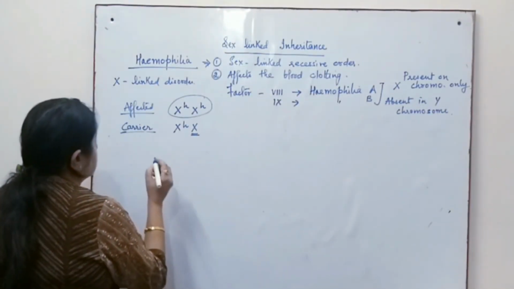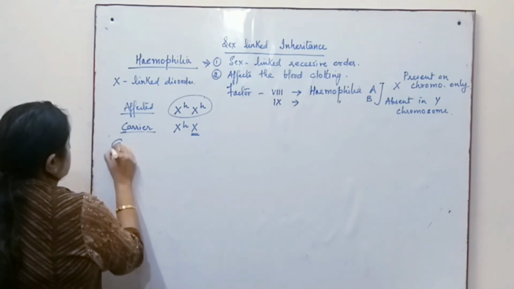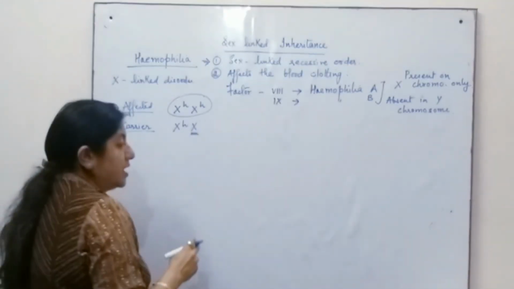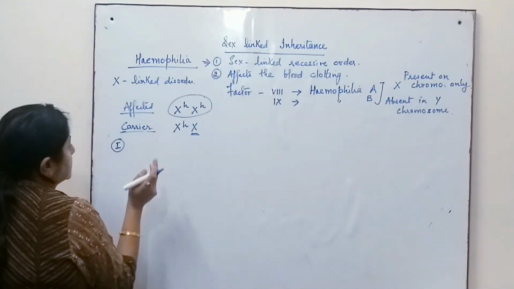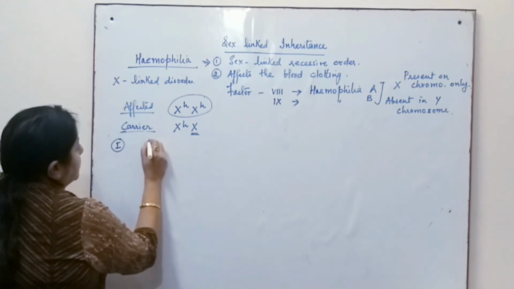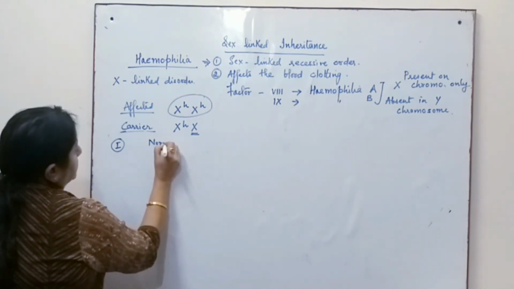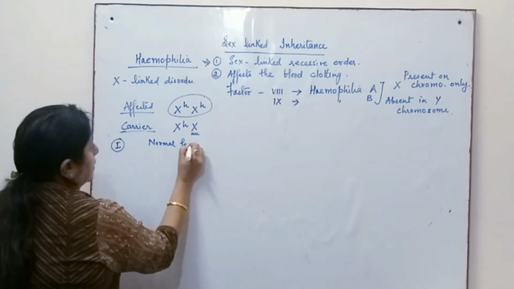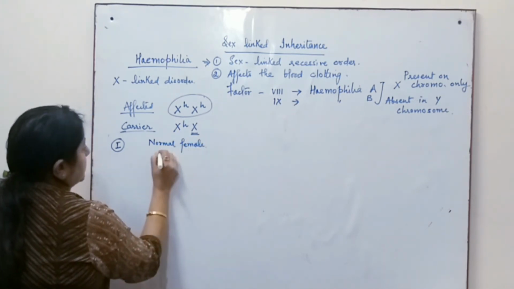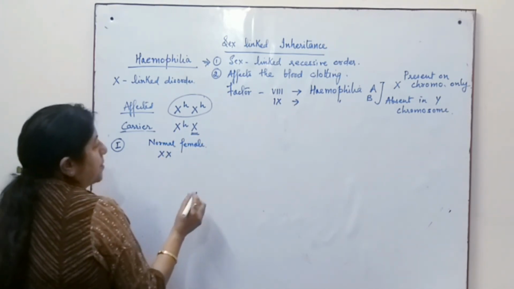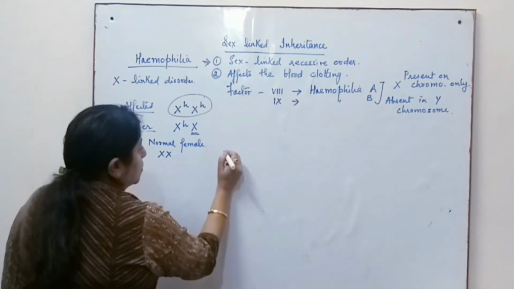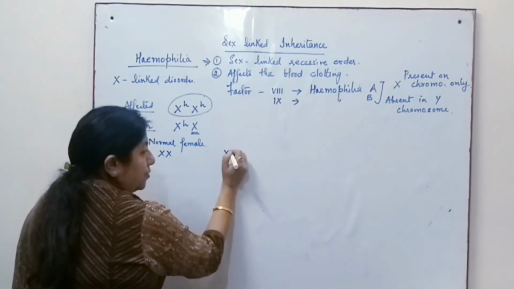Now let's talk about case 1. Suppose a normal female, whose genetic composition will be X and X, marries a male who is hemophilic.